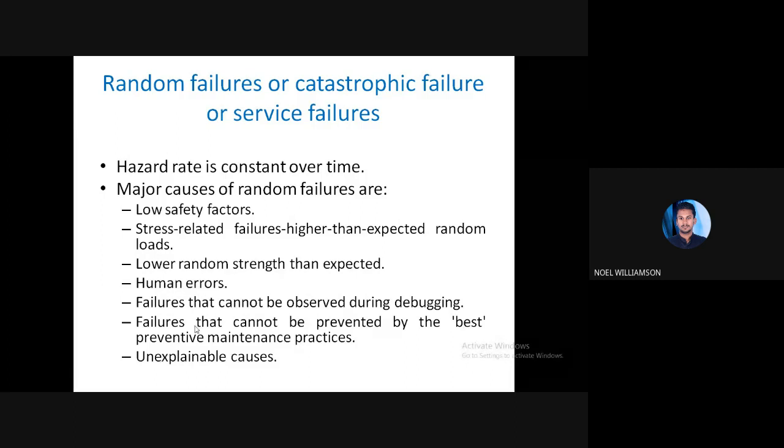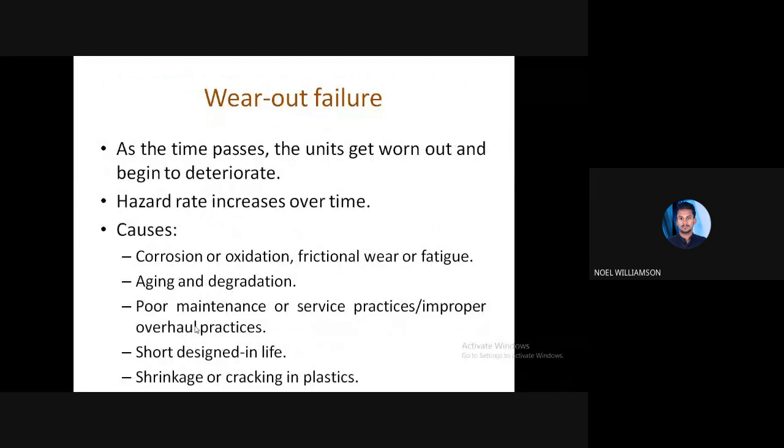Next, the final stage, that is the wear out failure. As time passes, the unit gets worn out and begins to deteriorate. So after a long time, due to wear and tear or aging, the unit will get worn out and start deteriorating.